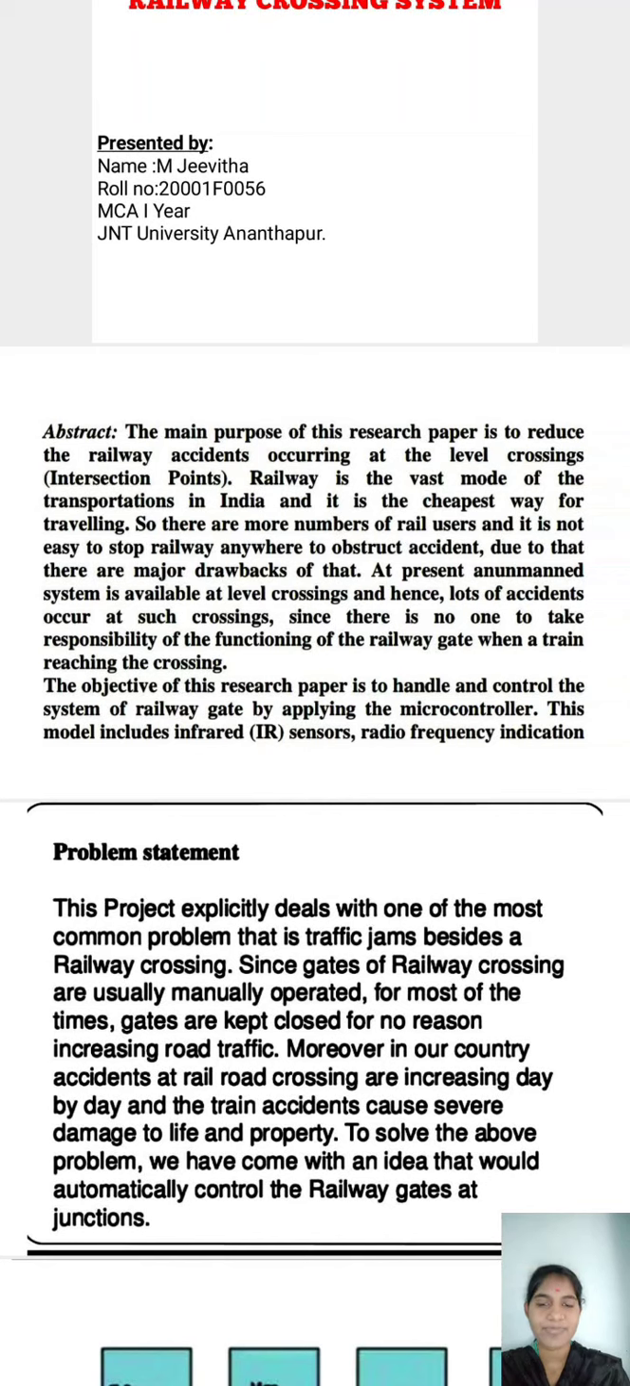At present, an unmanned system is available at level crossings. Hence, lots of accidents occur at crossings since there is no one to take responsibility for the functioning of the railway gate when the train reaches the crossing. The objective of this project is to handle and control the railway gate system by applying a microcontroller. This model includes IR sensors and radio frequency indication.